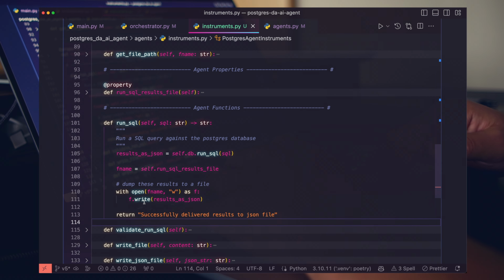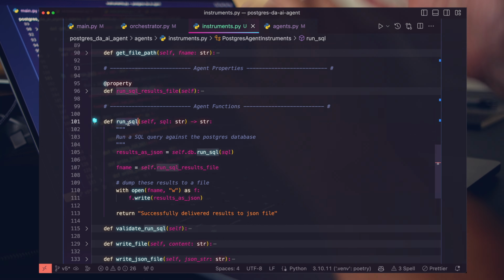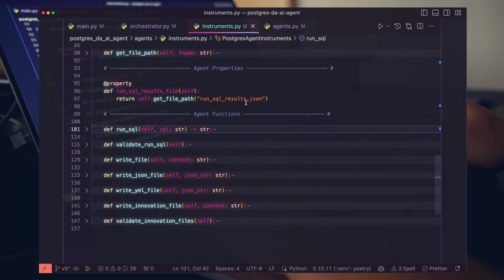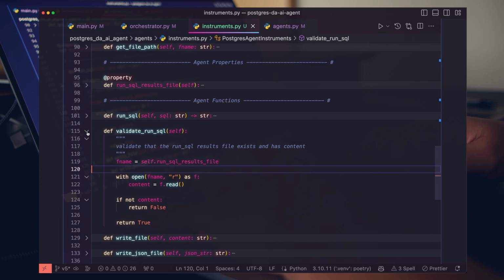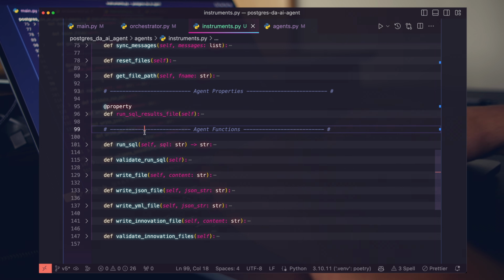Now our run SQL function, although it does call the underlying DB function, means our agents will just call and use functionality in the instruments.py file. We now have that SQL results, and this is our validator function. On that top level, we have our old data visualization functions and some new ones that we'll get to in future videos. So this is pretty cool.